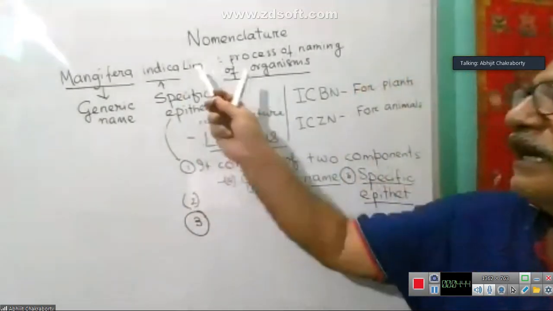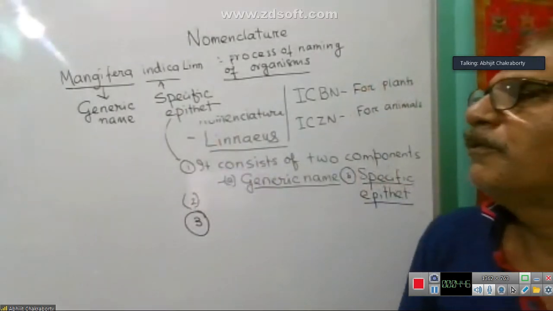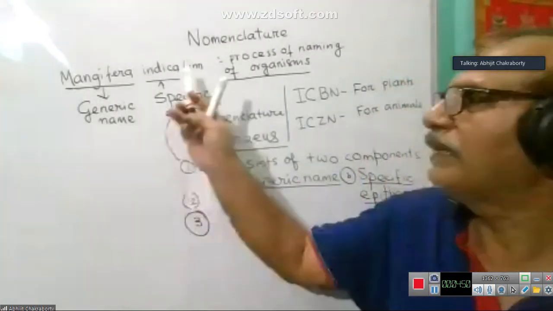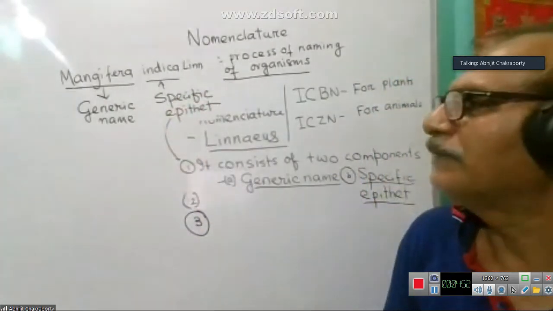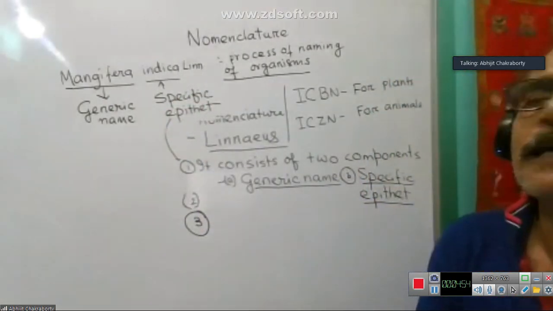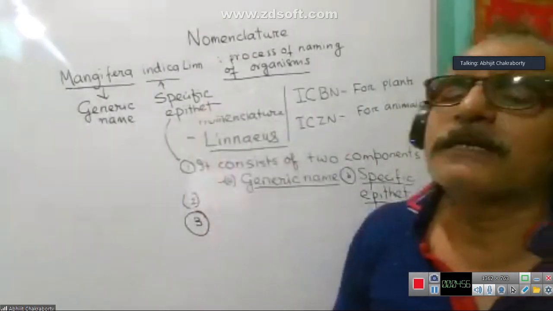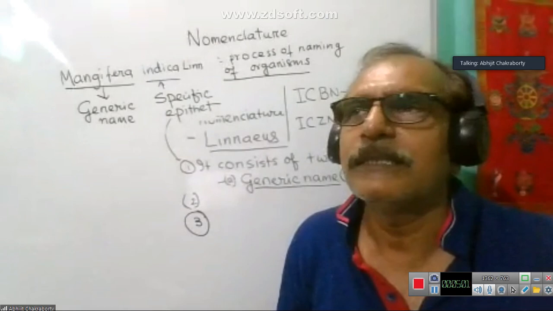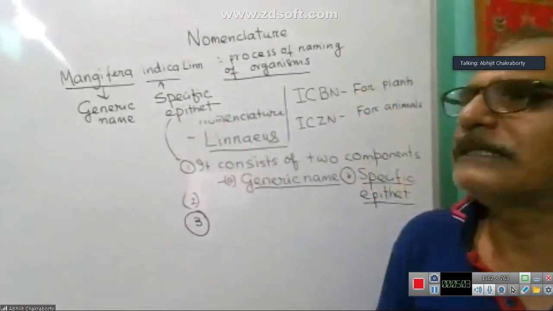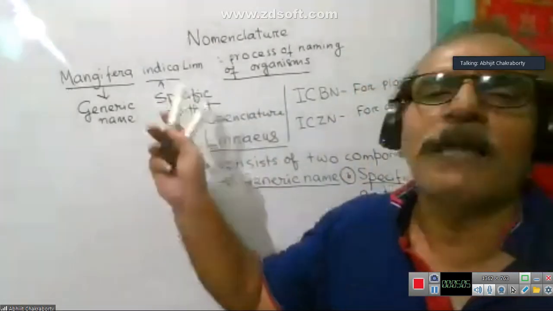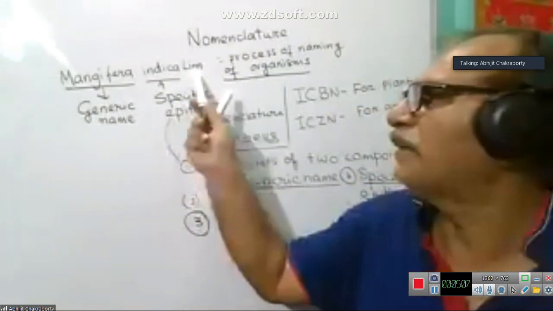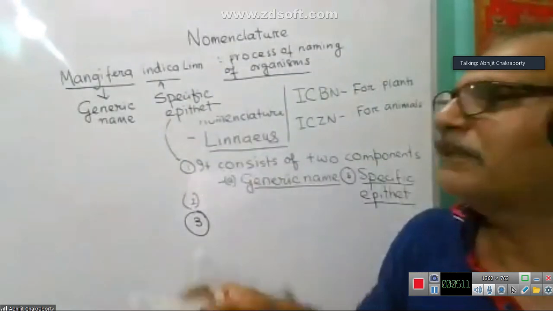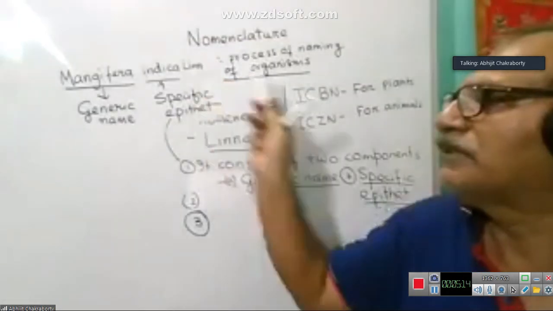That means Linnaeus is the first scientist who first described this name. That's why it is found as Linn. So after the specific epithet, there is an abbreviated form of the name of the scientist. It means that this scientist first described this plant. So this is the significance of Linn. If the name is changed, then this will be changed. Remember this thing.